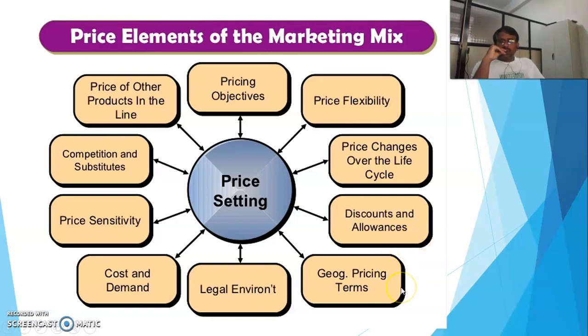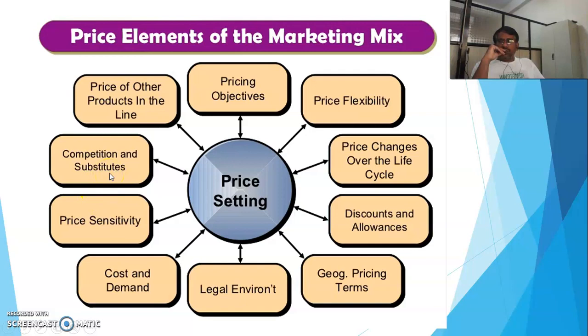Next is geographic pricing terms, according to the geography or the customers, so we should put the pricing terms. Then the legal environment set by the government, according to which we should set the price. Then the cost and the demand. This is a very good approach: looking at the product and its demand in the market, we should set the price. Then price sensitivity is another important element.